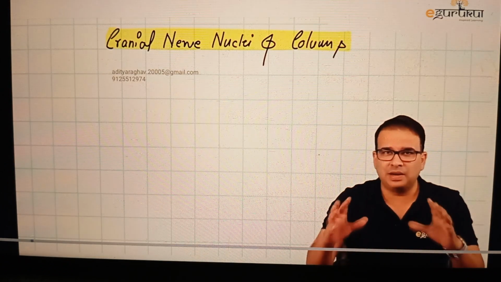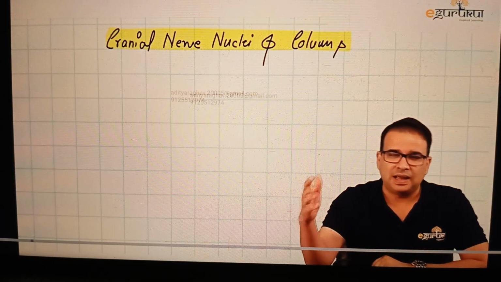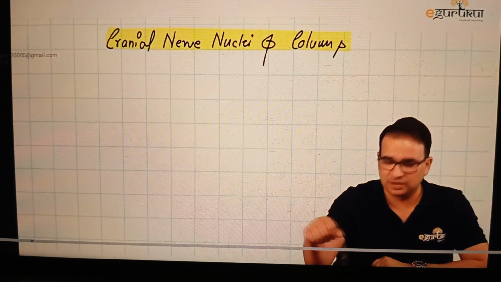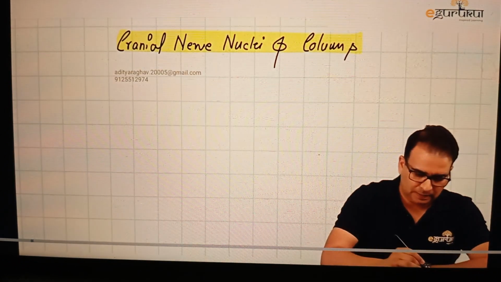We'll elaborate it, and then we'll discuss them in more detail here. Once we're done with the cranial nerve nuclei columns, we'll put them in a tabular form. We'll see which nuclei is present in which part of the brainstem, and then we'll take all the major nerves, discussing what column belongs to those particular nerves. So to begin with,